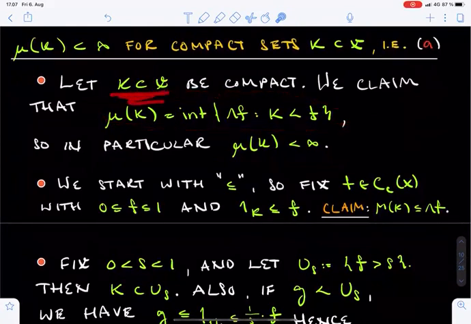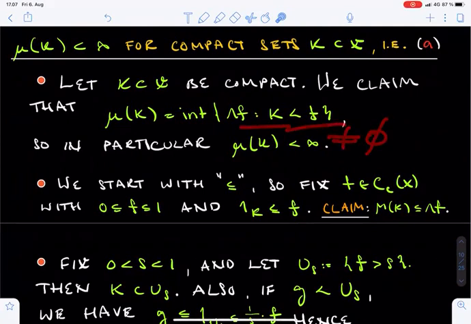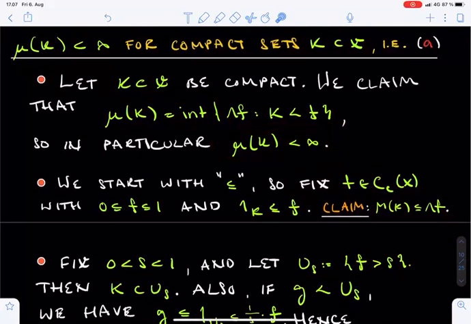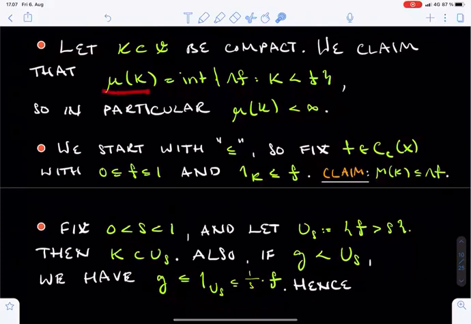If K is a compact set, we will show that its mu measure can be expressed as the infimum of the values of the functional lambda at f, where f is a function dominating K. There really are such functions f by Urysohn's lemma, so in particular the mu measure of K will be finite. Of course, this formula for compact sets is a close relative of the formula for open sets, which we took as the definition of mu.